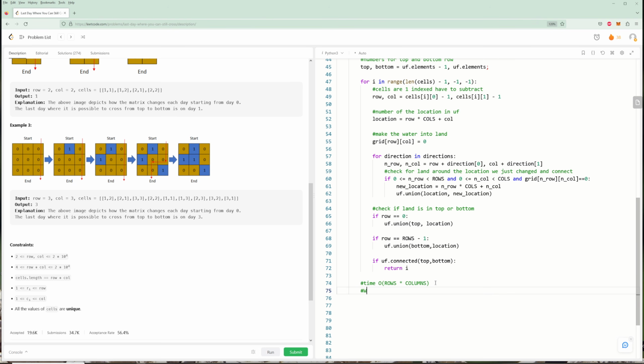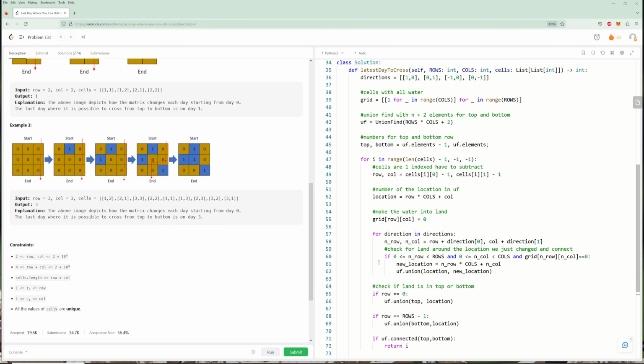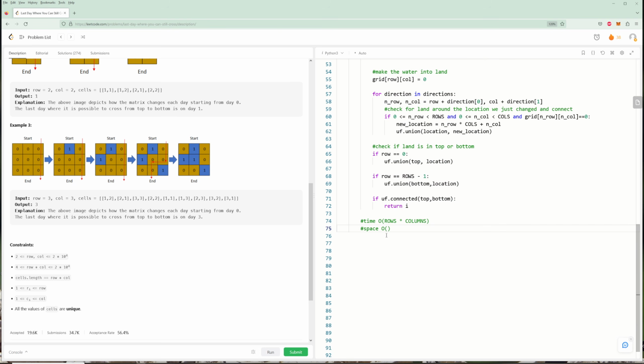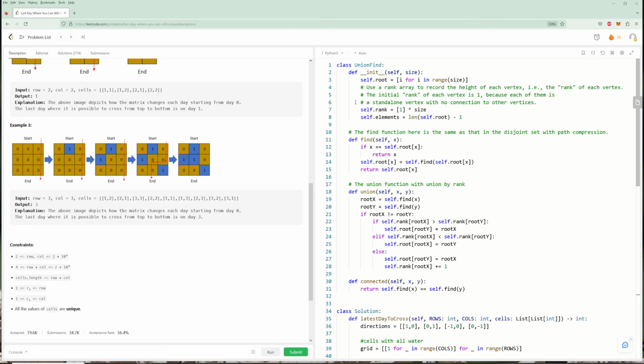Okay, and then for the space, obviously we make a new grid. I don't think we're given a grid, but we have to use this grid. So that's already rows times columns. But also in the union find itself, when you give it some elements, you're going to make a root array and a rank array.